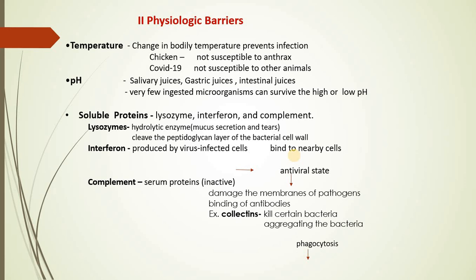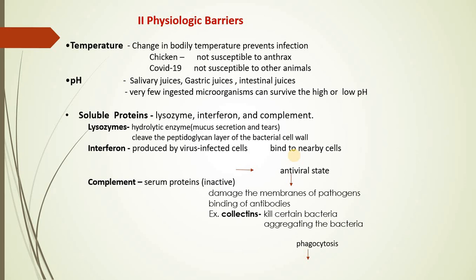At the same time, some of the serum proteins have the ability to bind with the antibodies present on the surface of the cell, and as a result it helps to develop immunity, or it acts as a booster to the immunity.